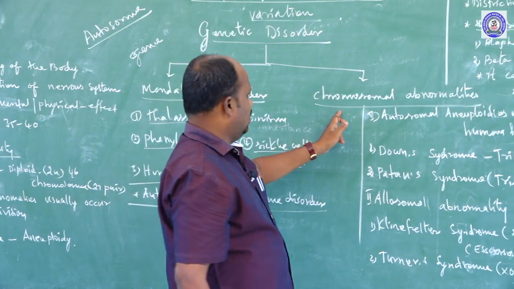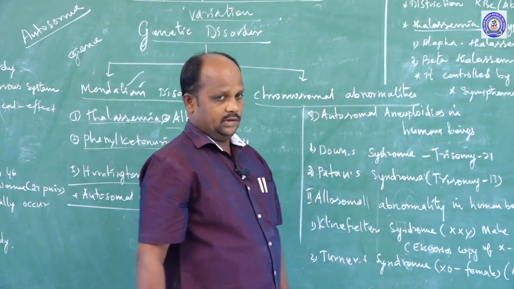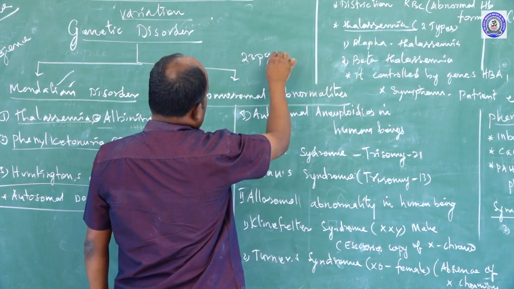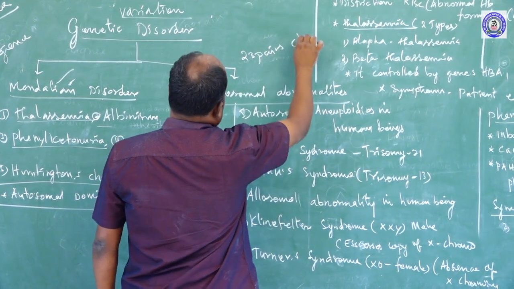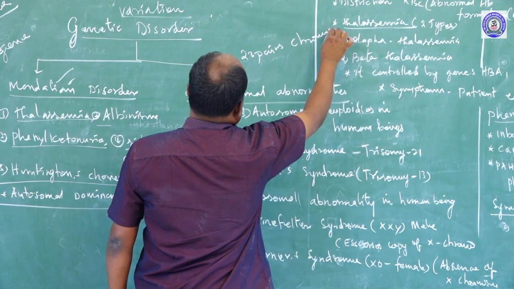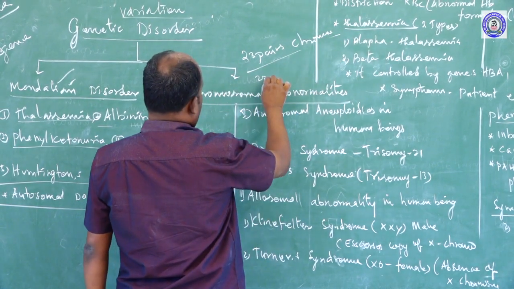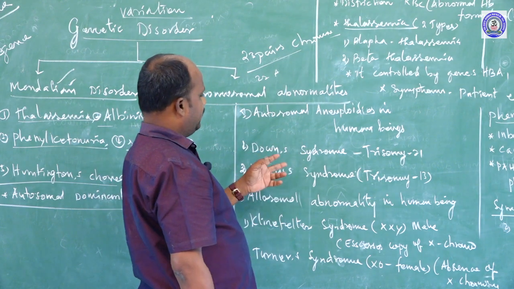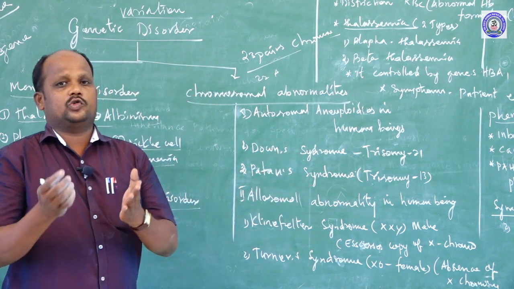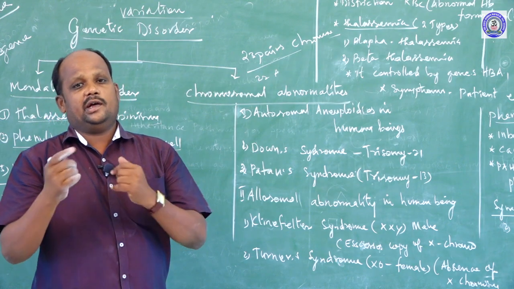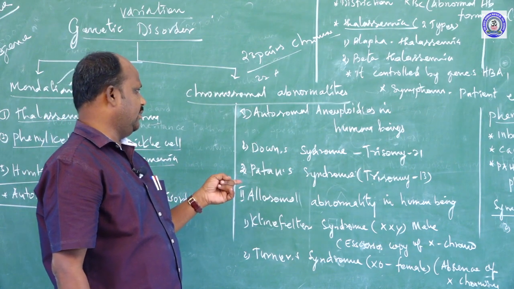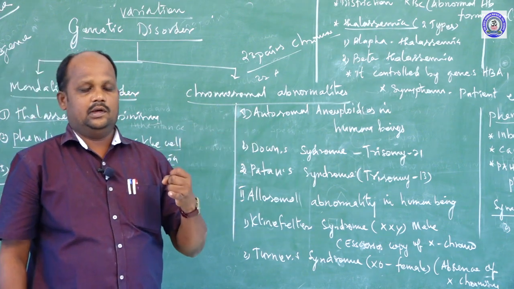The second category is chromosomal abnormalities. In the human body we have 23 pairs of chromosomes. Among the 23 pairs, 22 are autosomes. The number of chromosomes may be lost or gained; that is called chromosome abnormalities.